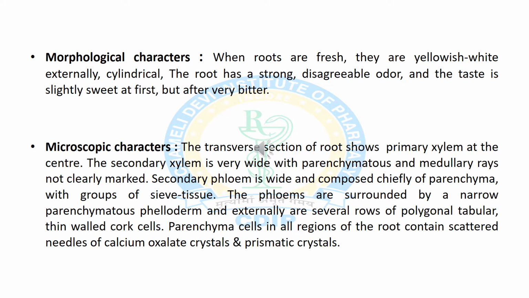The transverse section shows primary xylem at the center, and secondary xylem is wide and formed of parenchymatous cells with medullary rays. Secondary phloem is wide and composed of parenchyma and sieve tubes. These phloems are surrounded by narrow parenchymatous phelloderm, and externally by cork cells. The parenchymatous cells in all regions of the root contain scattered needle shaped calcium oxalate crystals and prismatic crystals.